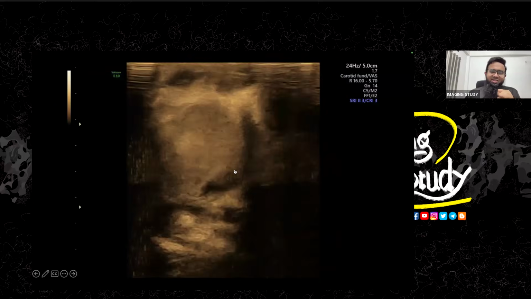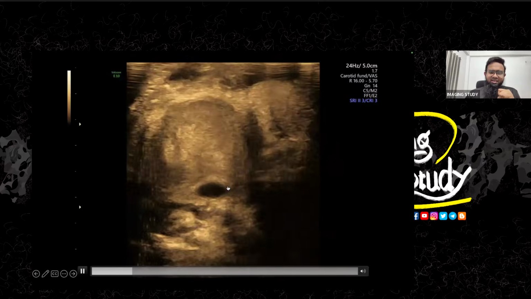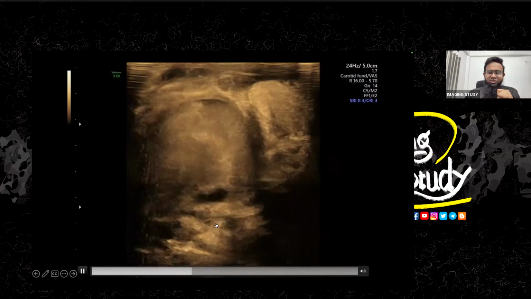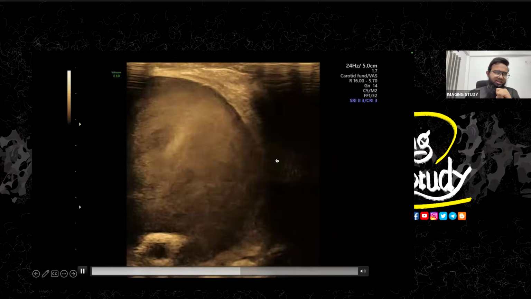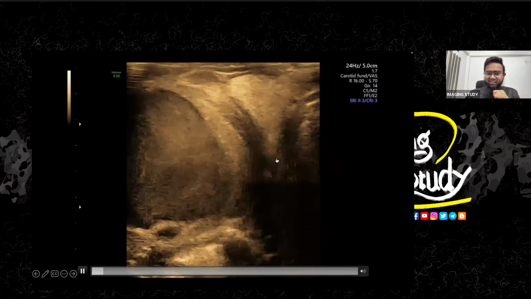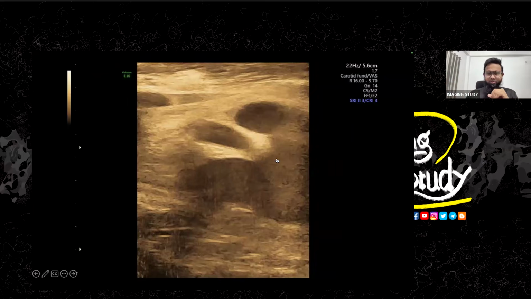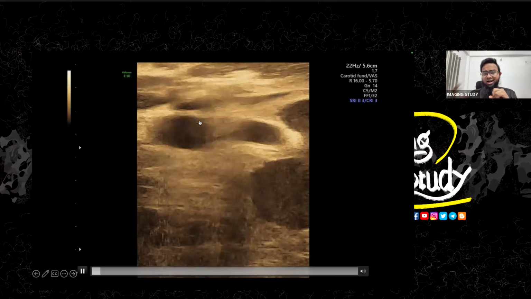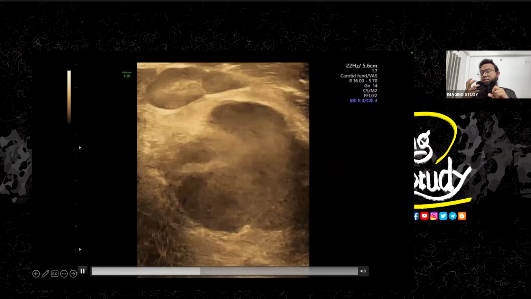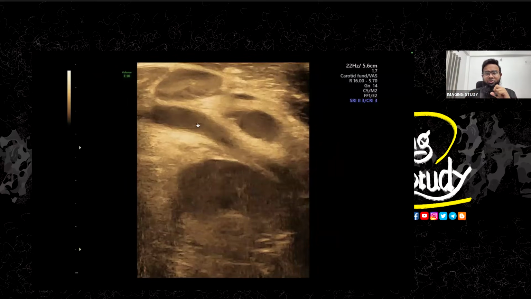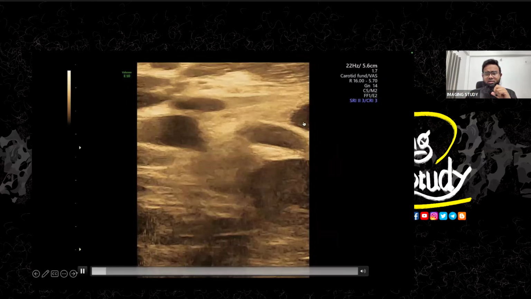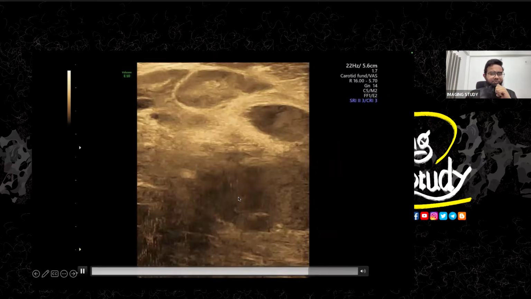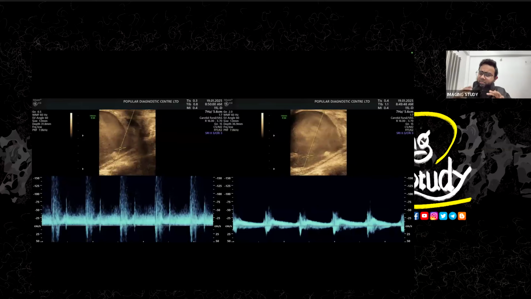Okay, so this is the arterial one. It's giving the supply, and this is the venous one. So both are connected in an aneurysmal way. I'm showing you multiple views because it's a rare one, so that your eyes can detect it whenever you get that. So this is the common carotid artery, and this is the aneurysm, which is now connected to the internal jugular vein at this part. So let's check the pulse wave Doppler.